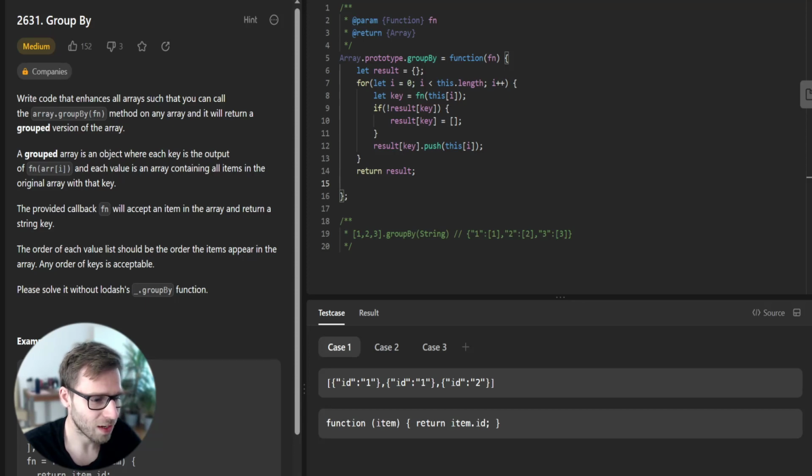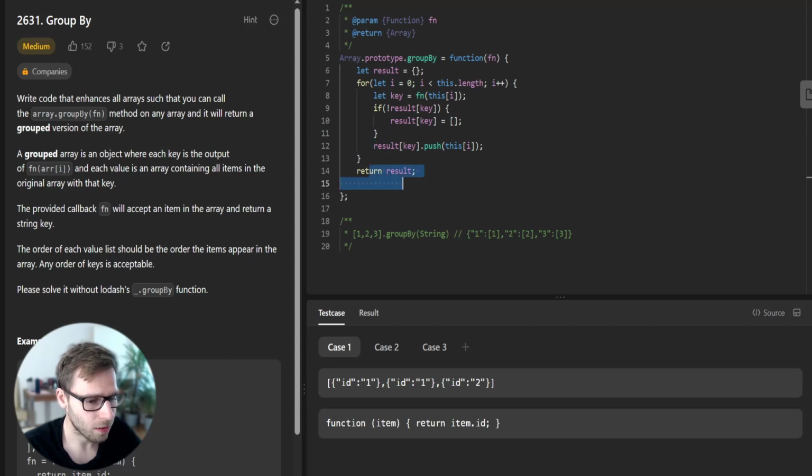Hopefully it will work. So what's happening here? We are starting with an empty object result. Then we loop over each element in the array. We get the key by calling the fn function on the element. If the key doesn't exist in our result object yet, we initialize it as an empty array. Then we push the element into the corresponding array. Finally, we return the result object.